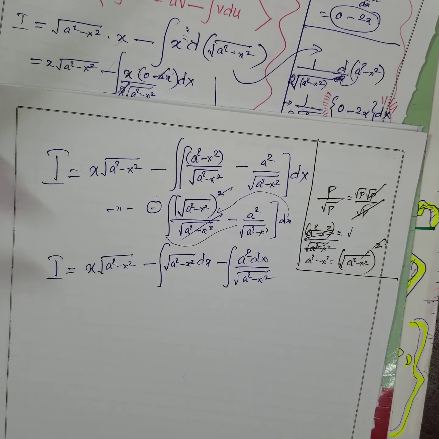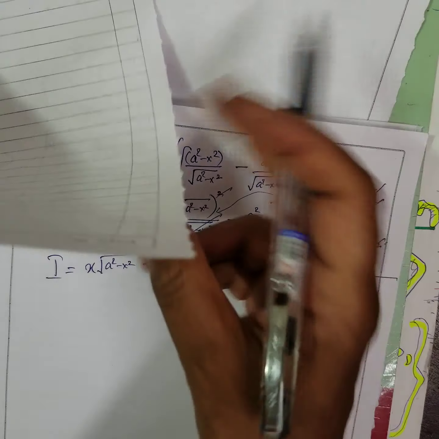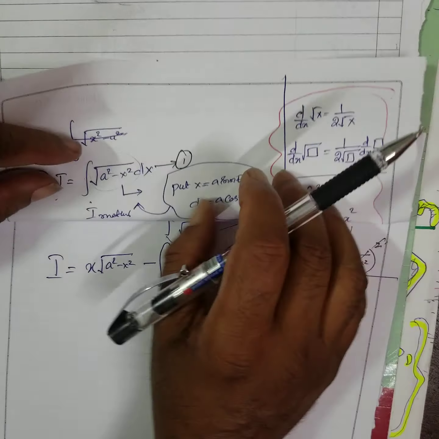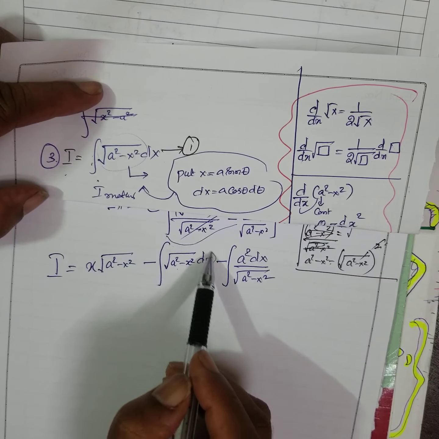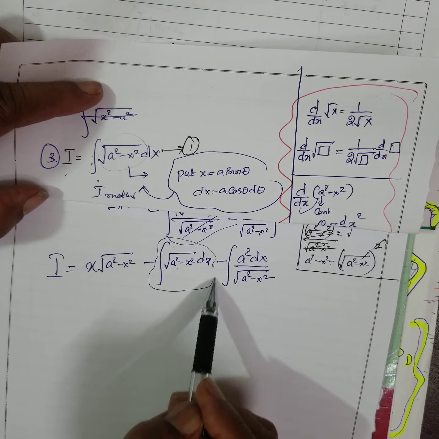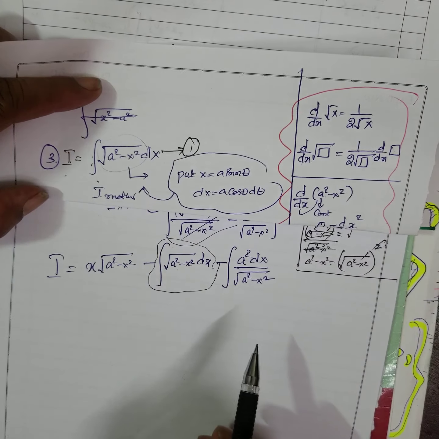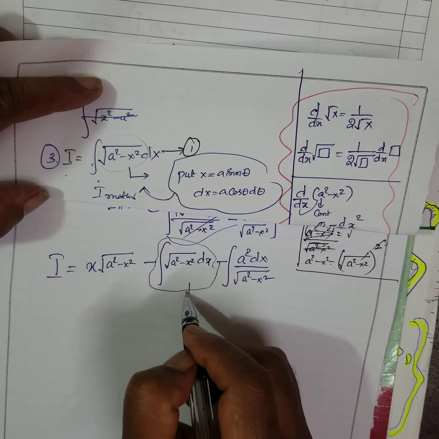Now, what you have assumed in the first page, this is same as I, isn't it? This is same as I. Can you follow? Therefore, this is from 1.